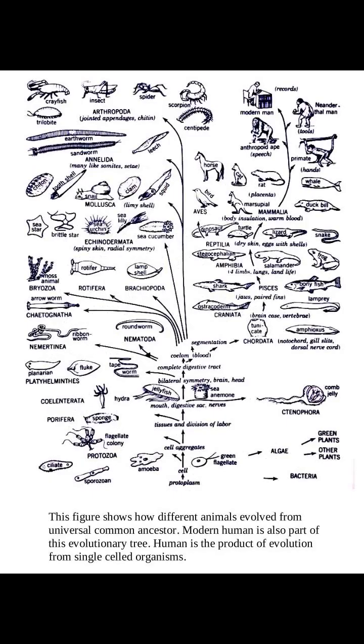Examples are everywhere. This figure shows how different animals evolved from a universal common ancestor. Modern human is also part of this evolutionary tree. Human is the product of evolution from single-celled organisms.